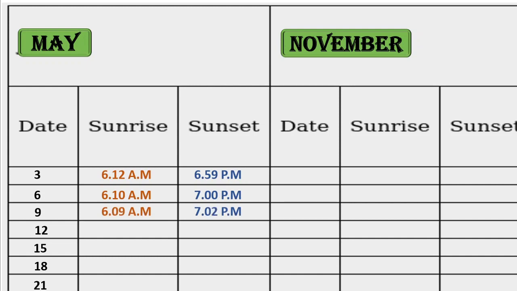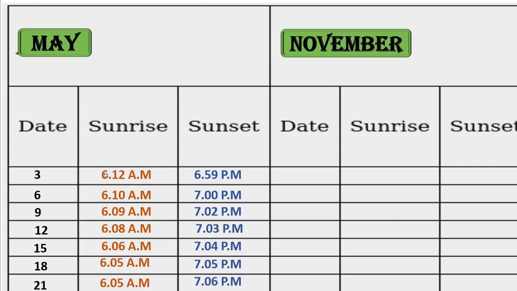Please go on observing the sun rising and sun setting times. On the 3rd May sunrise at 6:12 a.m. and on the 21st May, slowly, see the difference. On 21st May sunrise is at 6:05 a.m.